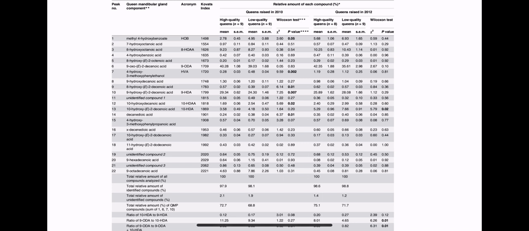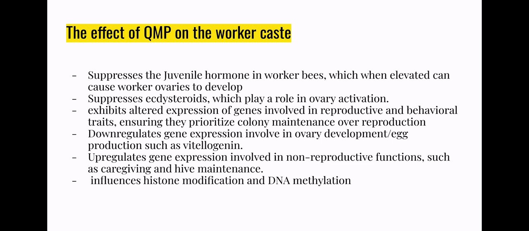The effect of QMP on the worker caste. So, what does all this do? We know kind of what it starts to do, but what is physically happening overall? It suppresses juvenile hormone in worker bees, which, when elevated, can cause worker ovaries to develop, something that a low-quality queen could be killed for. It suppresses steroids, which play a role in ovary activation, and exhibits altered expression of genes involved in reproductive and behavioral traits, ensuring they prioritize colony maintenance over reproduction.